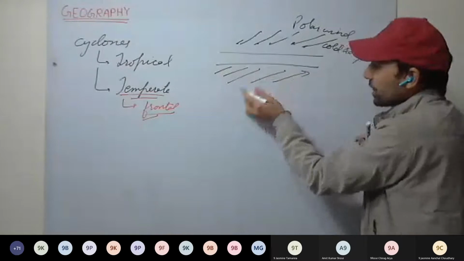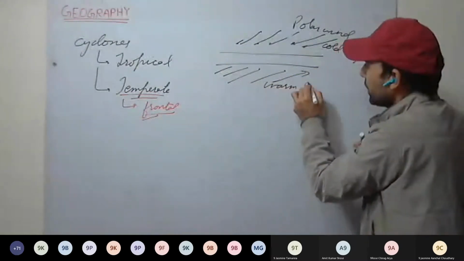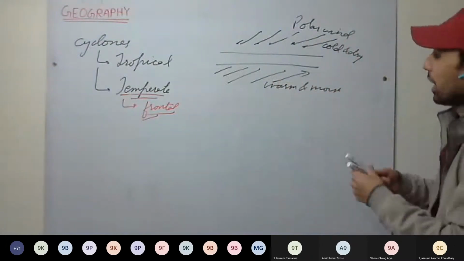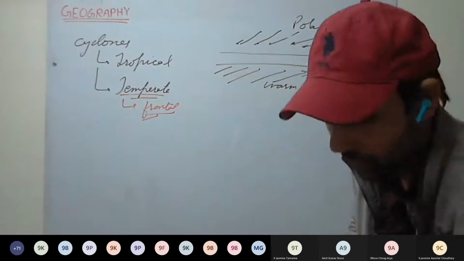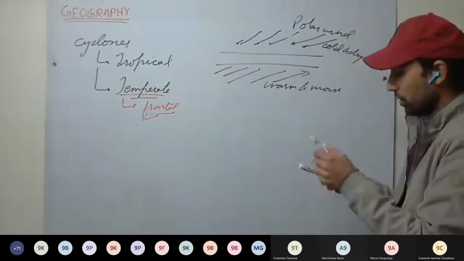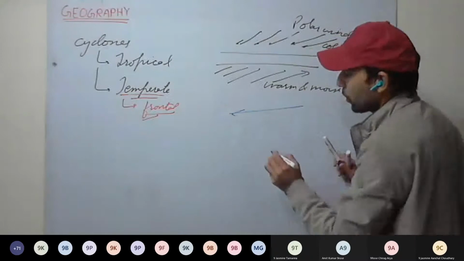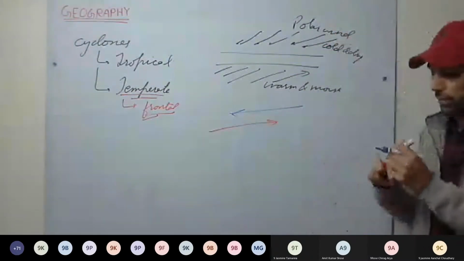And these winds are coming from the tropics. These will be warm and moist winds. These are the westerly winds. Now see here. I take two colors. For the cold winds, I'm using blue. So these are the cold winds, and these are the westerlies, warm and moist winds.